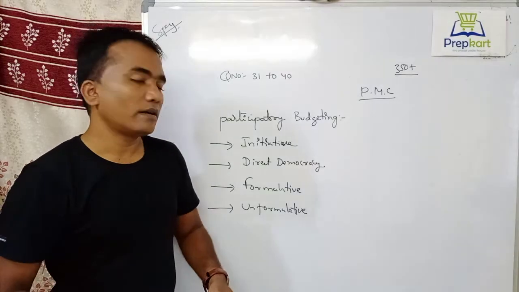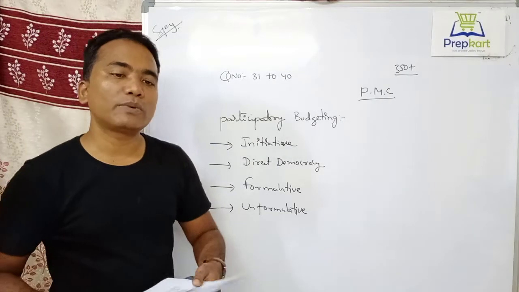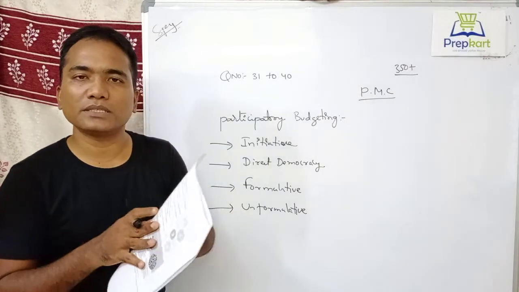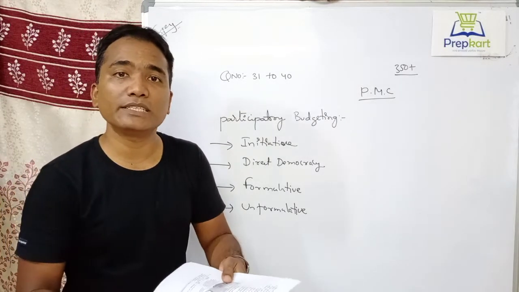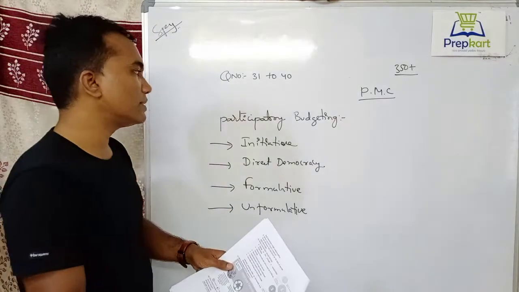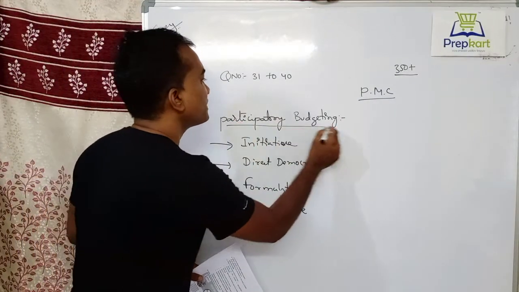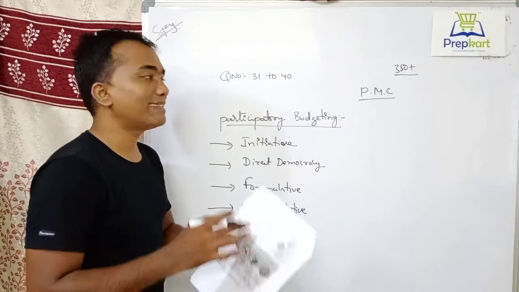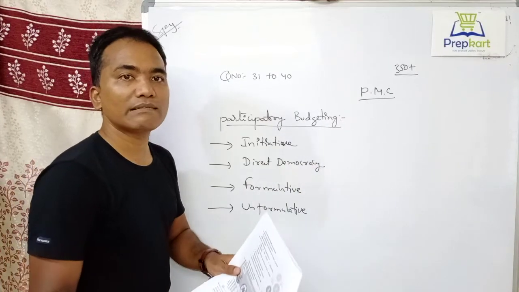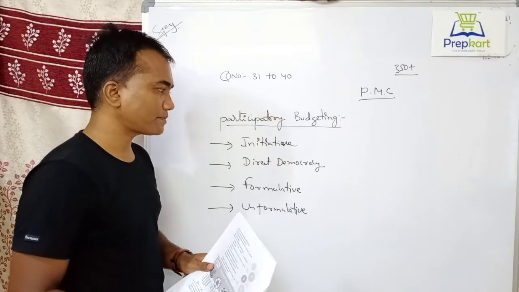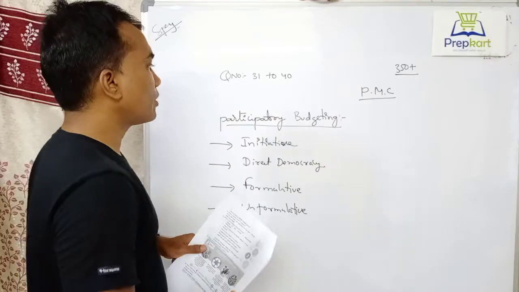Whether it is formulative or unformulative, their requirements will depend on some budget. So the government is going to allot a certain budget to them. Now that is participatory budgeting. People will take care of their requirements themselves. Now, this is there in Pune Municipal Corporation actually. In Pune Municipal Corporation,